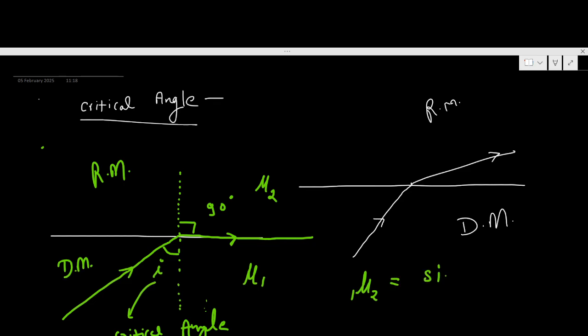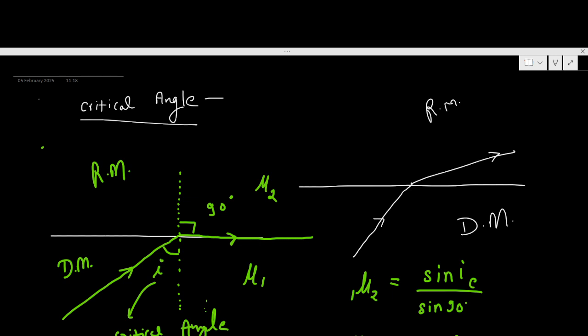That is sine of the angle of incidence, which is the critical angle, upon sine of the angle of refraction, that is 90 degrees. So we get 1mu2 equals sine iC. This is the relation through which you can find the value of critical angle. This is a very important relation. Keep this thing also in mind.